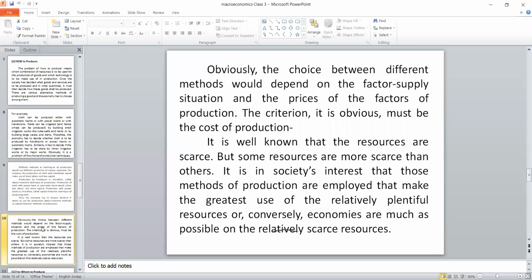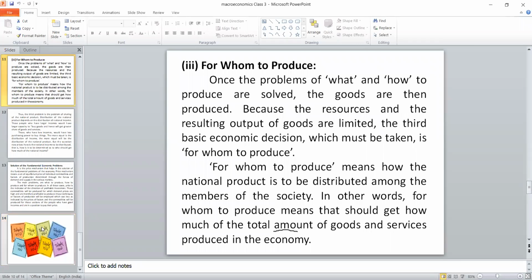Before moving to the third one, we should understand what all the factors of supply are and for whom we have to produce. Who is going to produce? It may be natural resources, human resources, or capital resources, whichever criteria that we have. Based on these resources, we have to decide for whom to produce.